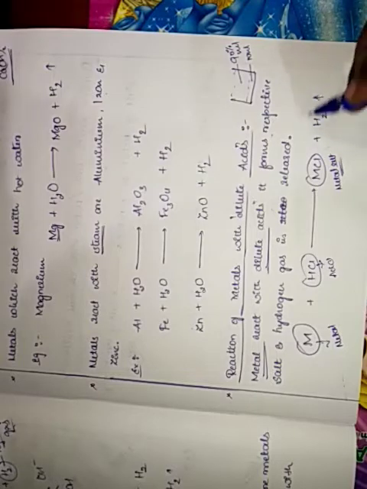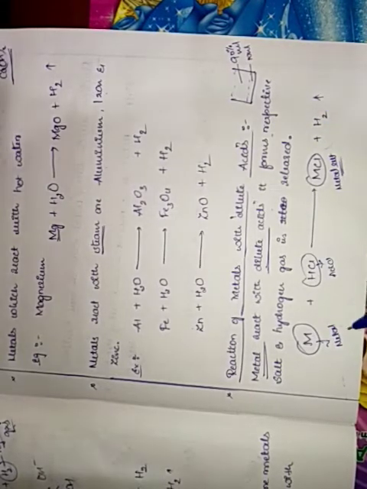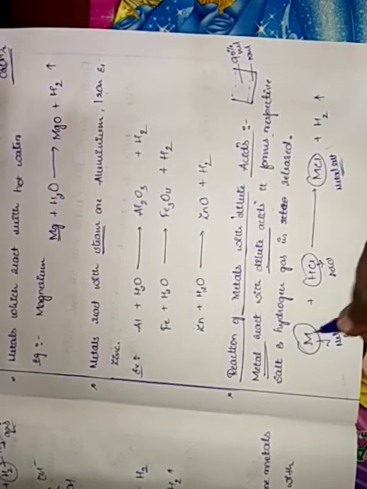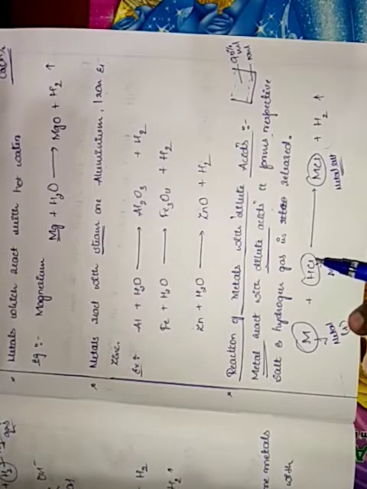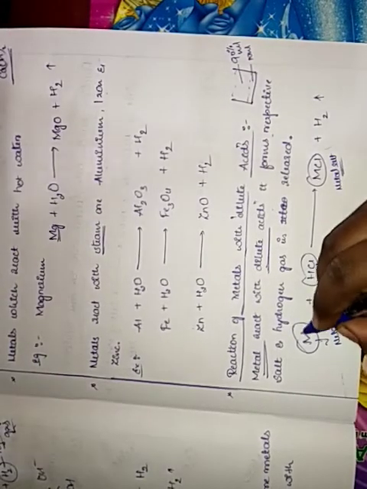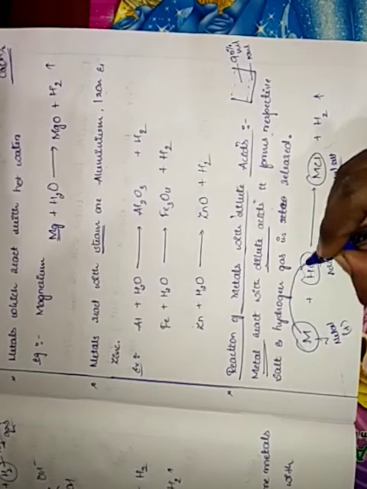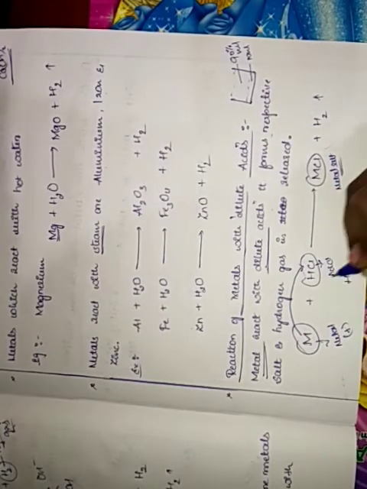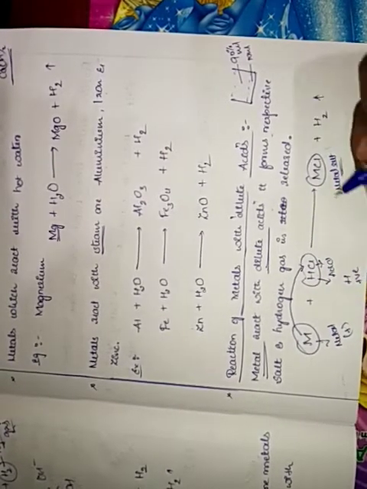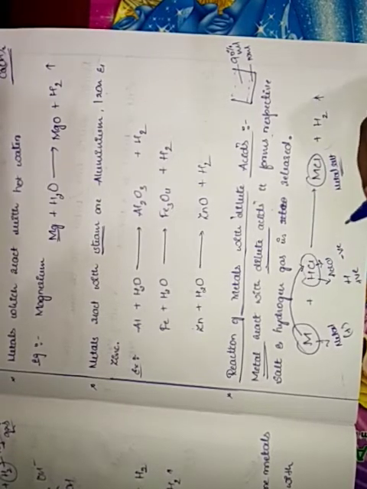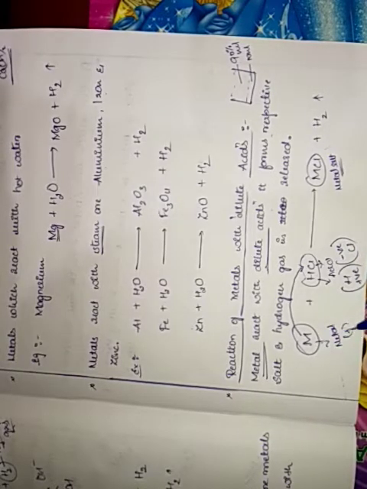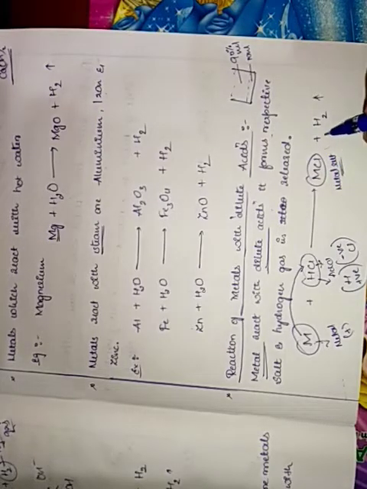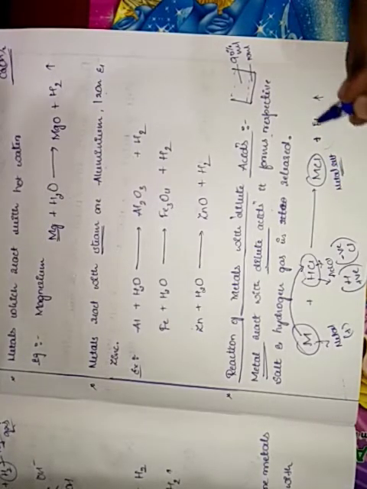Hydrogen gas is released. Whereas M contains positive charge. It is a metal, and it always carries positive charge, isn't it? So H is also a positive charge. Cl means negative charge. Is it clear, children? So metal is getting reacted with chlorine, which carries negative charge, to form metal salt, and it is liberating some hydrogen gas.